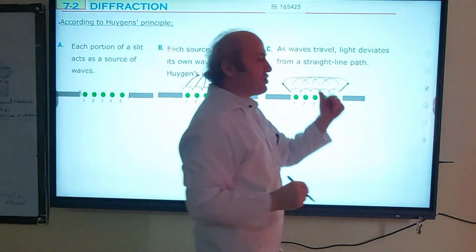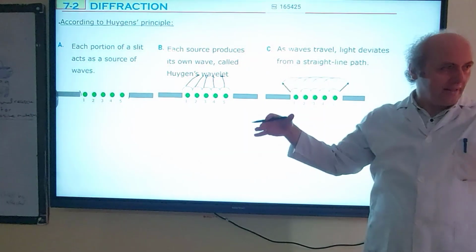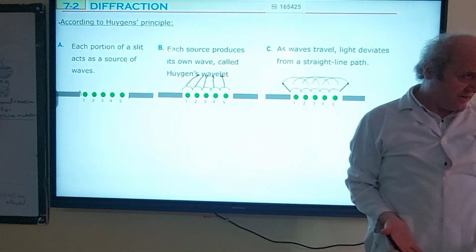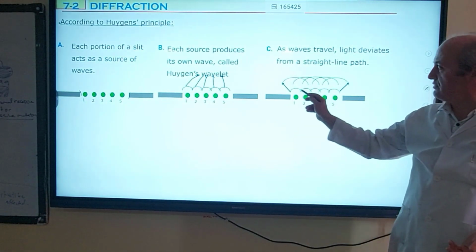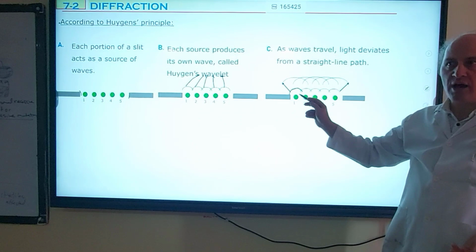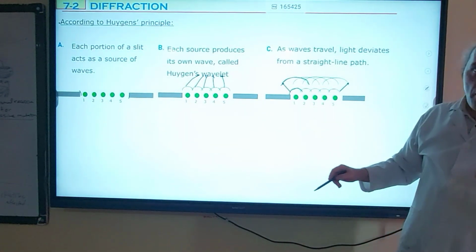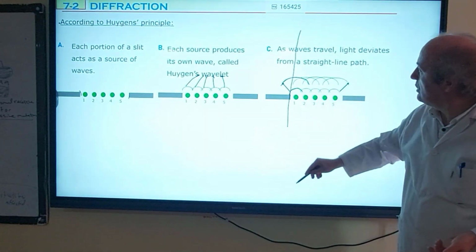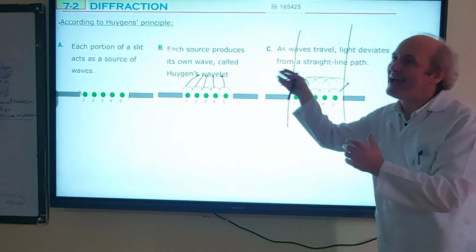As waves travel, of course, the wavelet will expand. You know that as a wave travels, its size gets larger and larger. Look now: this wavelet was small, but after some time it becomes very large. Normally, according to classical theory, this light must pass between these 2 lines. But now it's extended.